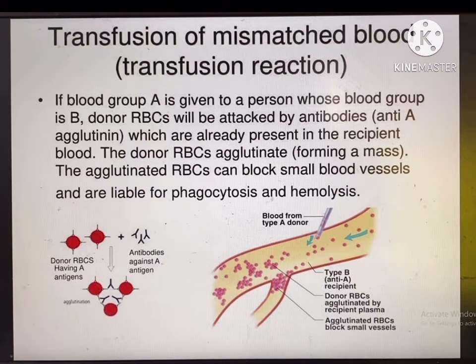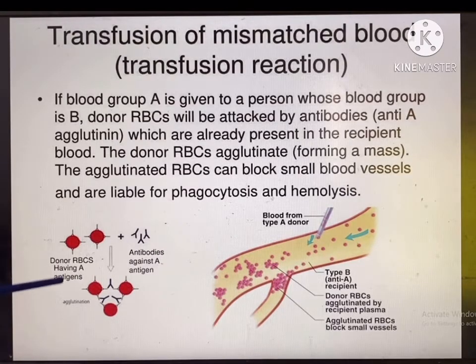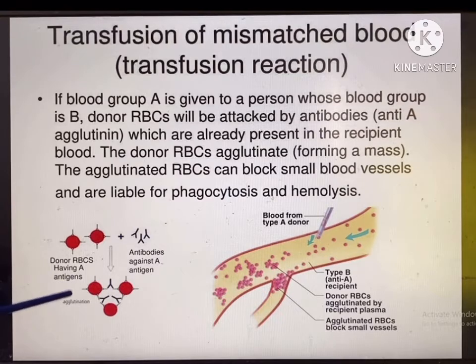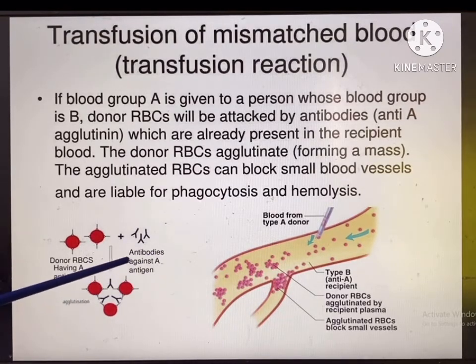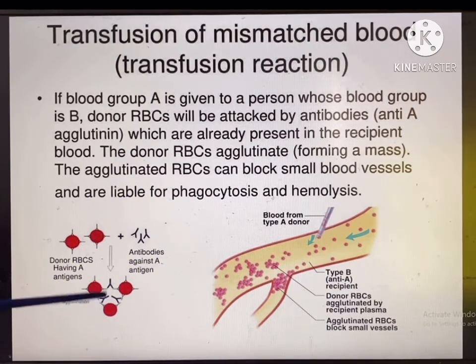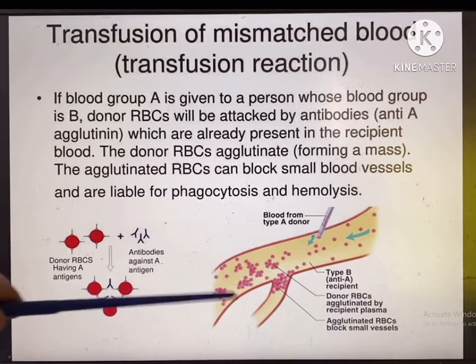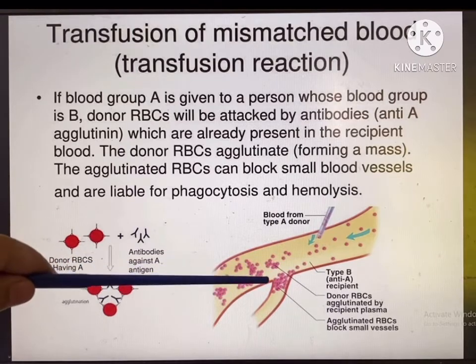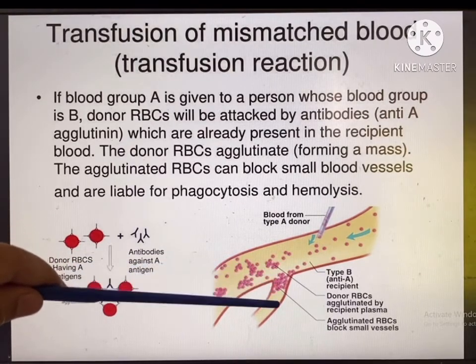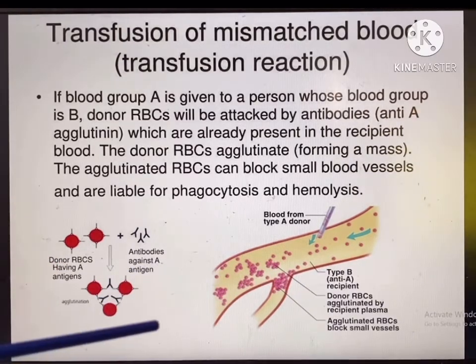The donor RBCs agglutinate, forming a mass. The agglutinated RBCs can block small blood vessels and are liable for phagocytosis and hemolysis. Here you see the donor RBCs having A antigen, whereas the antibodies against the A antigens already found in the patient's body, or receiver's body, bind to each other, forming agglutination or a clot. Finally, this clot, when it travels in the bloodstream, creates a kind of blockage. As you see, this blockage is obviously harmful, seriously or life-threatening.